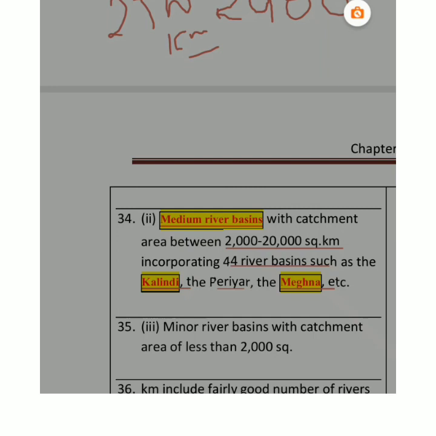One is Narbada and Tapi. These are the two large rivers, but they are very exceptional, right? The reason is because they discharge their water in Arabian Sea, not in Bay of Bengal, right? Then we come across some small rivers also which discharge their water in Arabian Sea, but maximum rivers, 77% of the rivers, discharge their water in Bay of Bengal, right? So we have next is